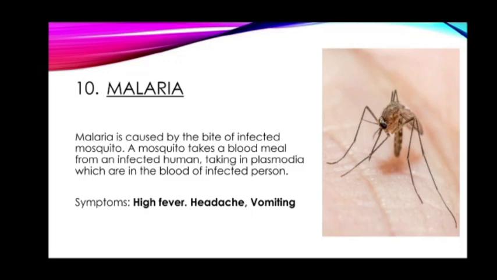A mosquito takes a blood meal from an infected person and takes in plasmodium, which is in the blood of the infected person. Here is a picture of the mosquito that causes malaria in human beings, and the symptoms of malaria are high fever, headache, and vomiting.